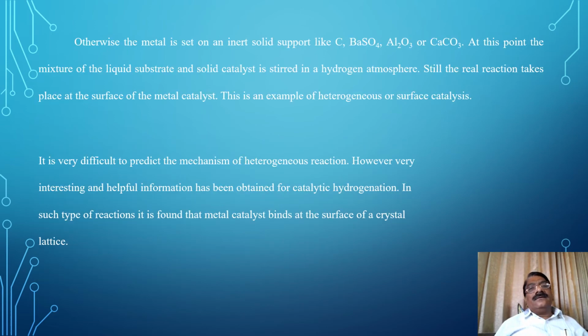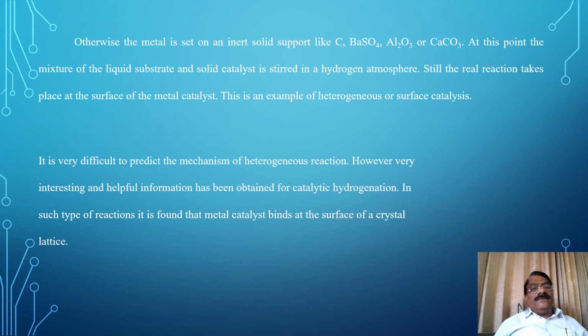Otherwise, the metal is set on an inert solid support like carbon, BaSO4, Al2O3 or CaCO3. In this case, the mixture of liquid substrate and solid catalyst is stirred in a hydrogen atmosphere. Still, the real reaction takes place at the surface of the metal catalyst. This is an example of heterogeneous or surface catalysis.